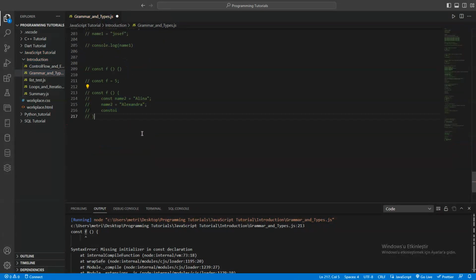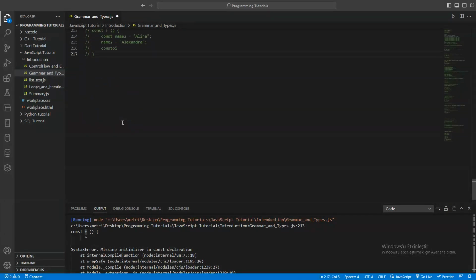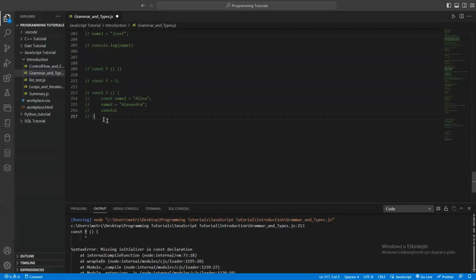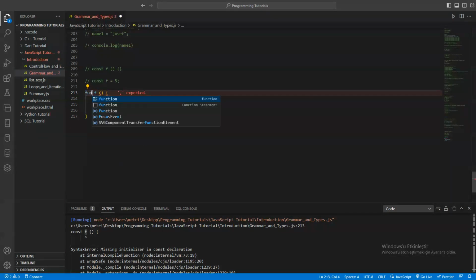It's not possible, so just don't focus on it. I'm trying to prove to you that it doesn't work, and it will give an error. You can think about it like a function, not const. Sorry, I just mixed up function.